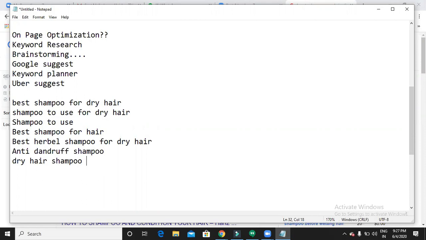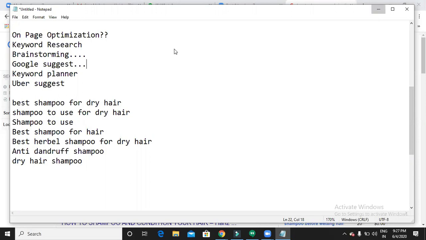But after doing brainstorming, I can't assure you that those were the best keywords. So again, I need to do some analysis with these keywords. The next thing is Google Suggest. What does this Google Suggest mean? Take the help of Google now. So take suggestions from Google.